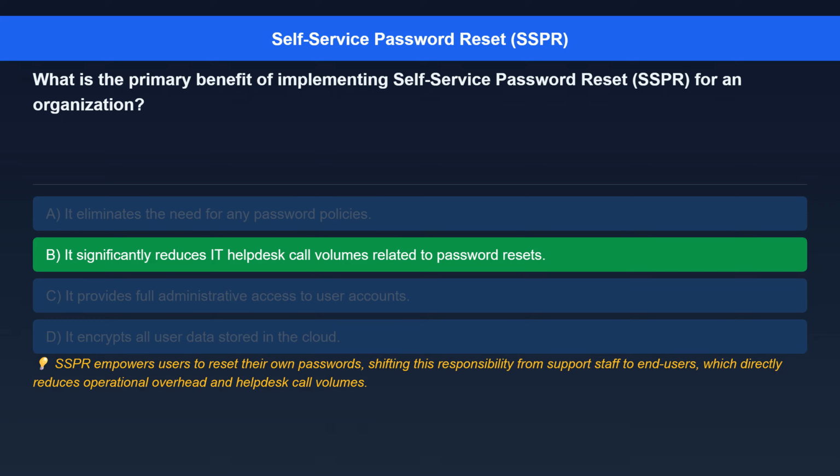The correct answer is it significantly reduces IT help desk call volumes related to password resets. Here's the explanation. SSPR empowers users to reset their own passwords, shifting this responsibility from support staff to end users, which directly reduces operational overhead and help desk call volumes.